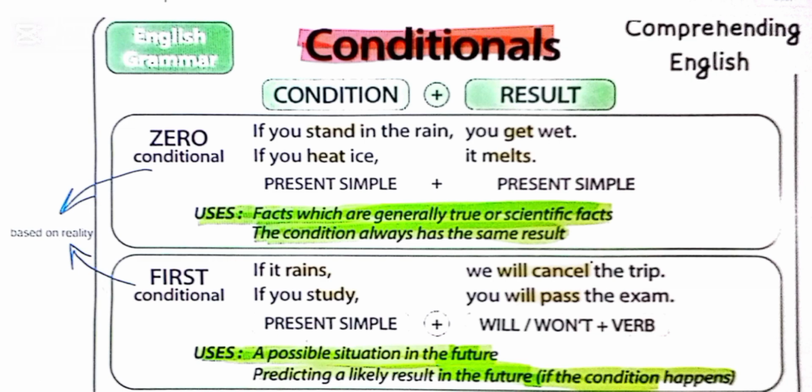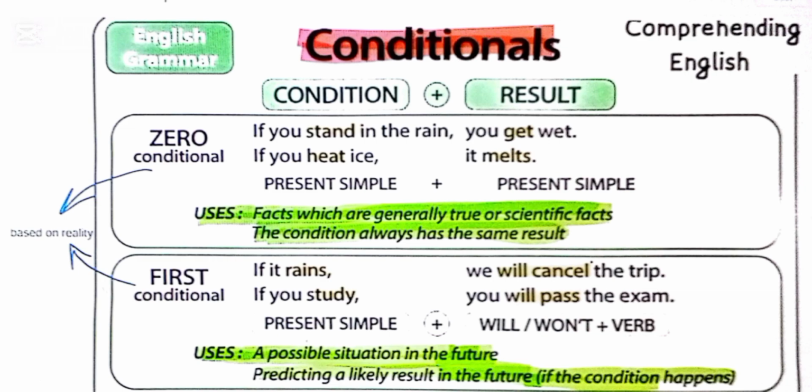Now let's move to the first conditional. Let's look at the uses of the first conditional. Generally, it tells about a possible future situation, a possibility in the coming future. It predicts a likely result in the future. Like if this thing happens, that will be the result of that situation.